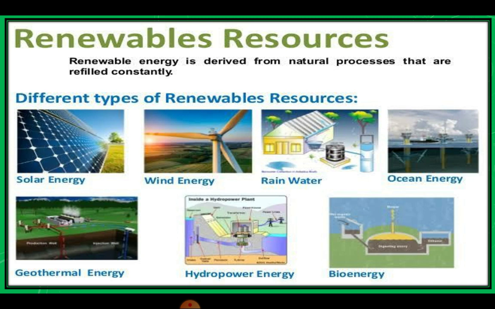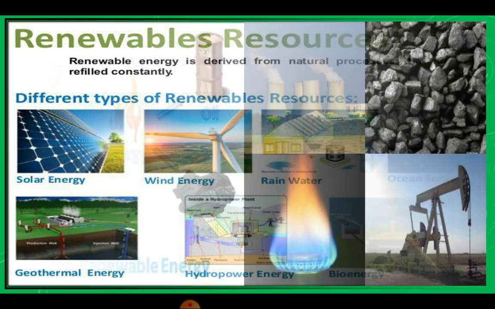These are the renewable resources that derive from natural processes that are refilled constantly: solar energy, wind energy, rainwater, ocean energy, geothermal energy, hydropower energy, and bioenergy.